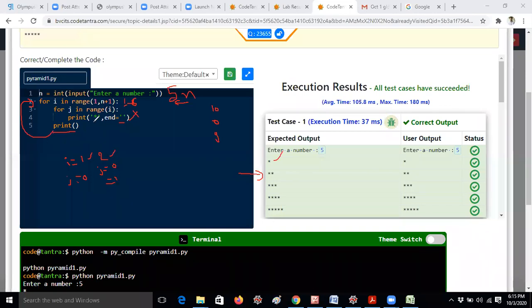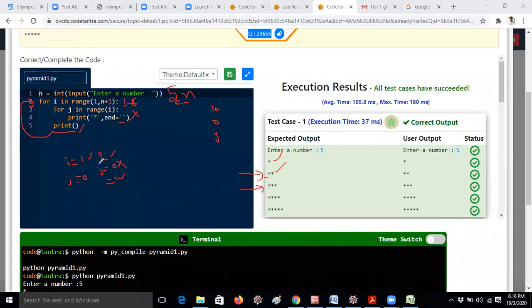The first j equal to 0 means print star, and the first star will be printed. After that there is no space I am giving. Again it will go back to the j iteration. Now j iteration 0 is completed, j will be shifted to 1, and again a star will be printed like this. Then the j iterations are completed. Again it will go to the print, which means again it will enter a new line.